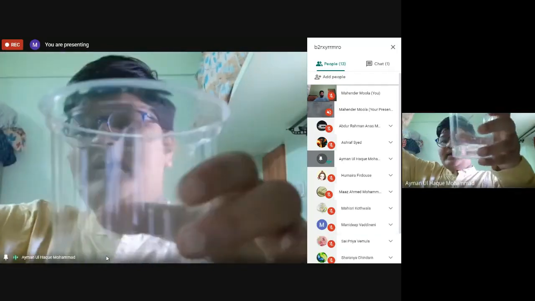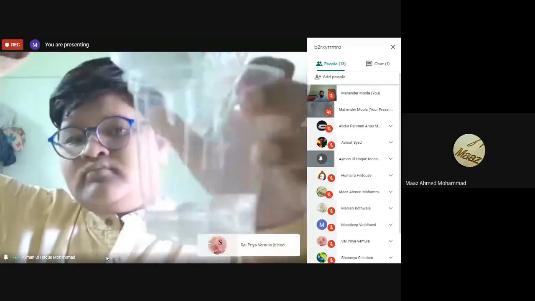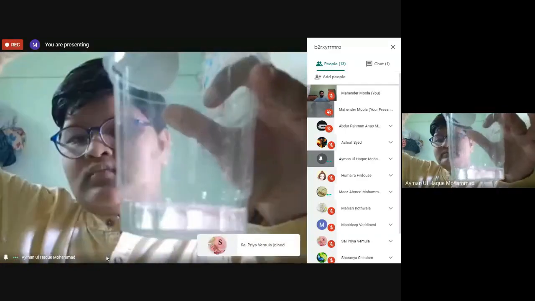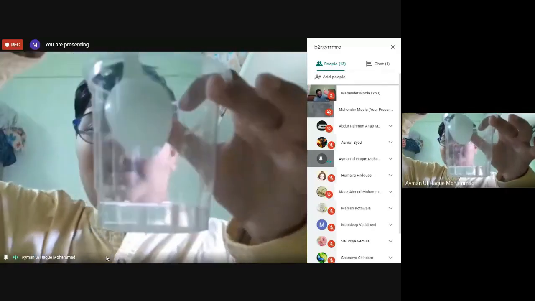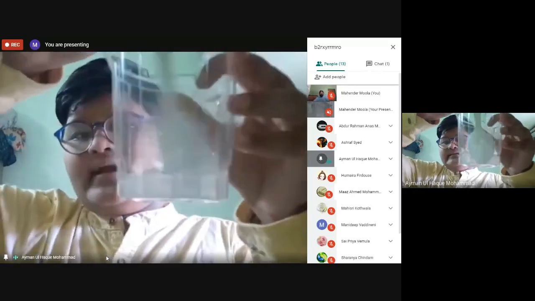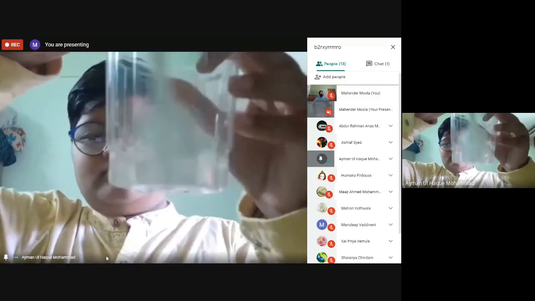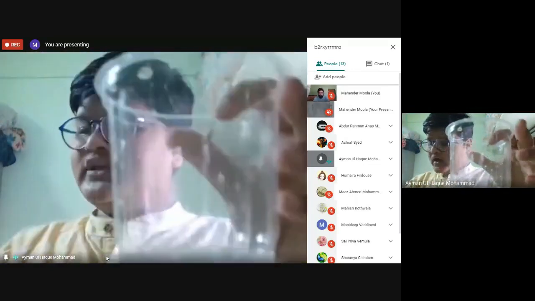So now what did I add in this? Can anyone say? Yes, salt. We added salt, and now we have to stir it well so that it can get easily dissolved in it. What I am doing is stirring.